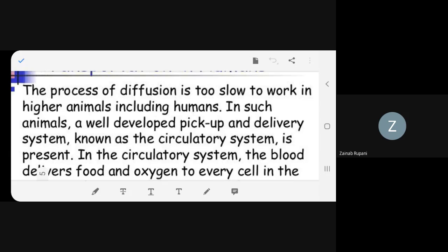The same thing happens when a mama is cooking your favorite dish in the kitchen, but you are in the drawing room. You get the smell of the food being cooked. What is the phenomenon which is happening? It is called diffusion.